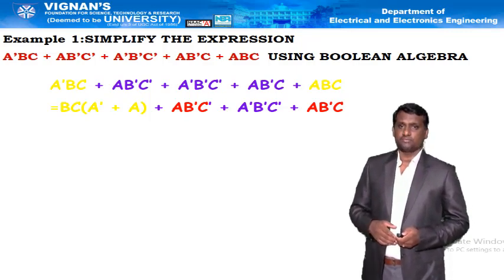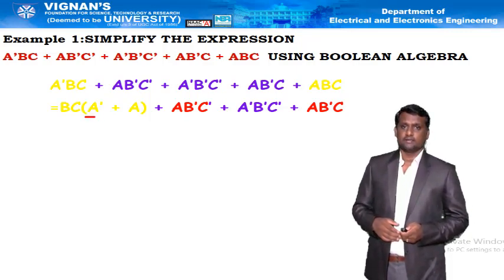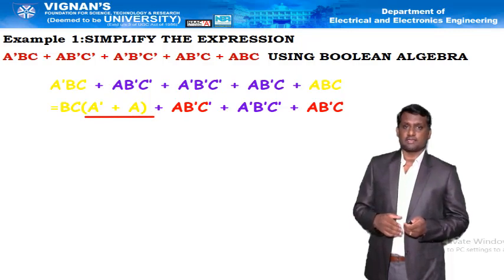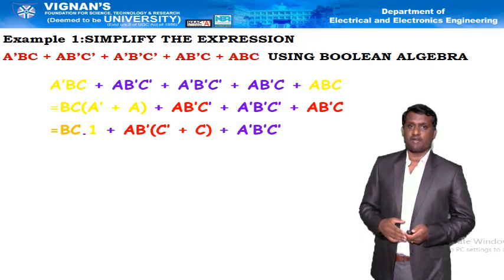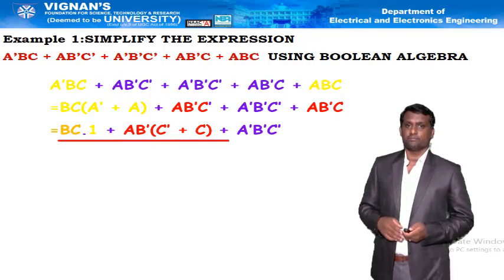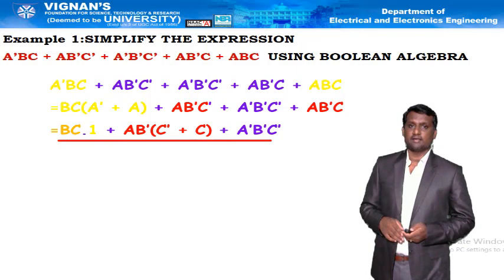By observing that, by taking common of BC, there is the presence of a bar plus a. By the complementation law, a plus a bar is 1. Thereby the expression is simplified like this: BC plus a b bar c bar plus a bar b bar c bar plus a b bar c.